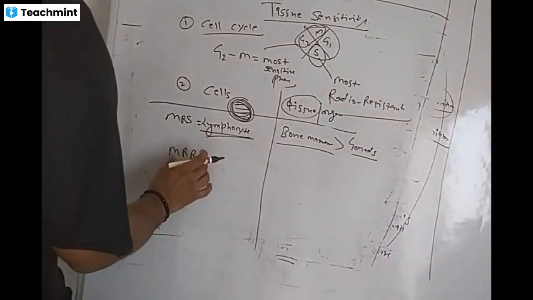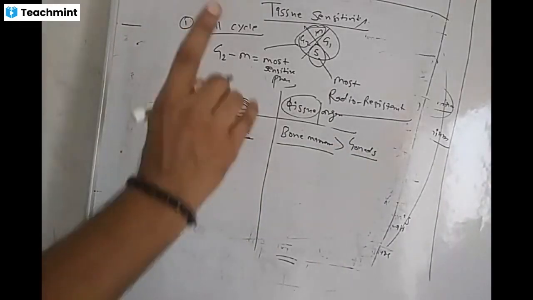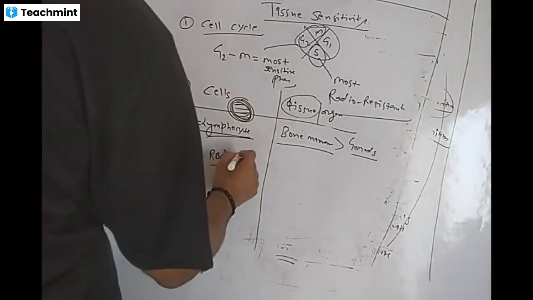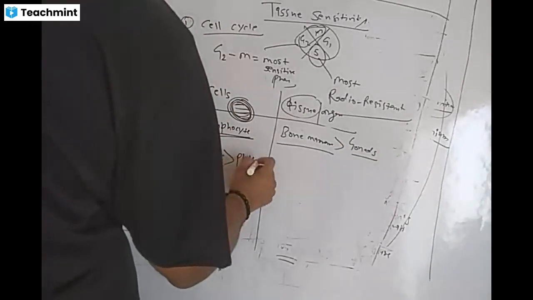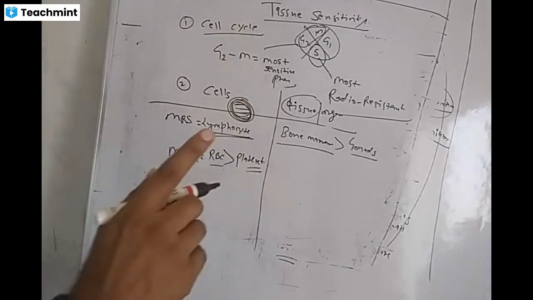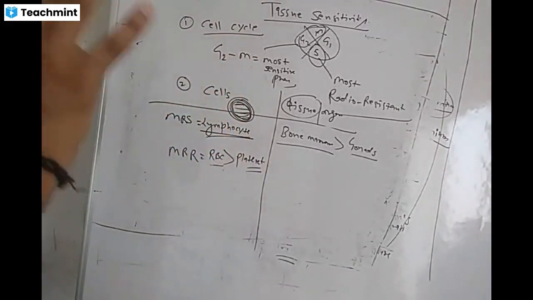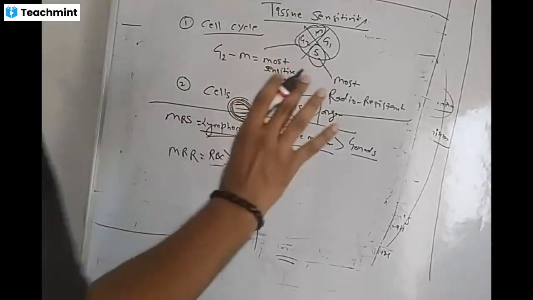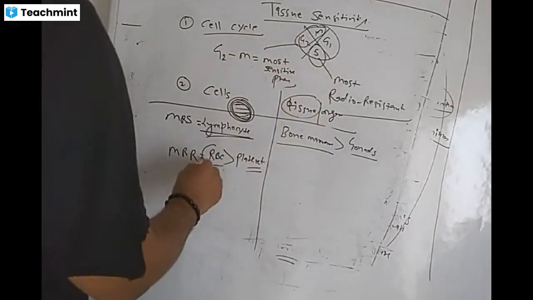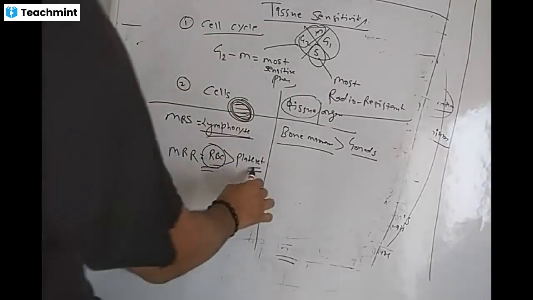Most radio resistant cell is RBC. If RBC is not given, answer will be platelet. Both do not have nucleus. RBC and platelet both do not have nucleus, both are radio resistant. But in the books they have given RBC is more radio resistant than platelet.